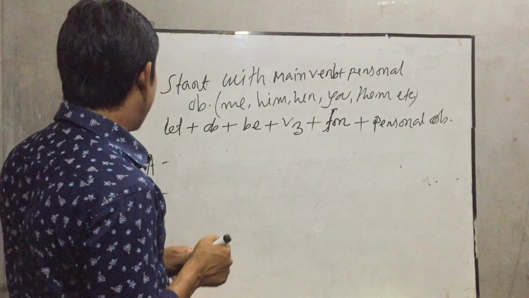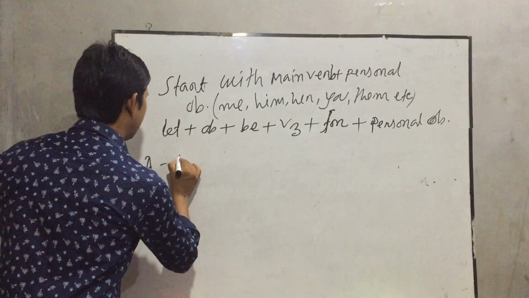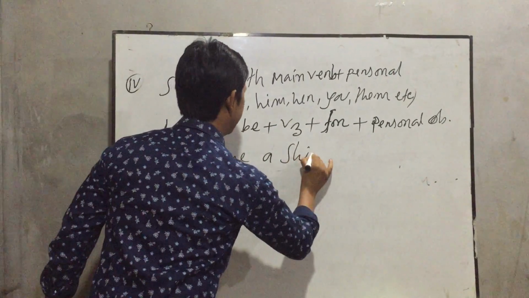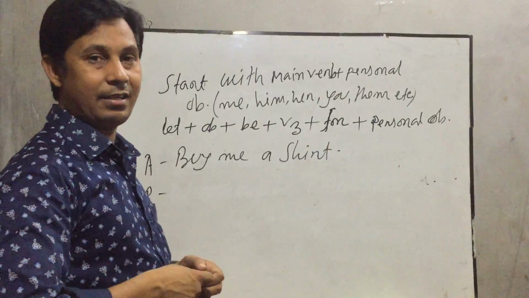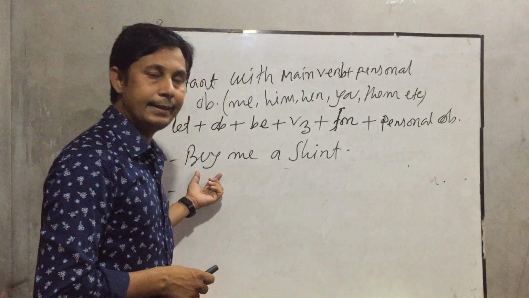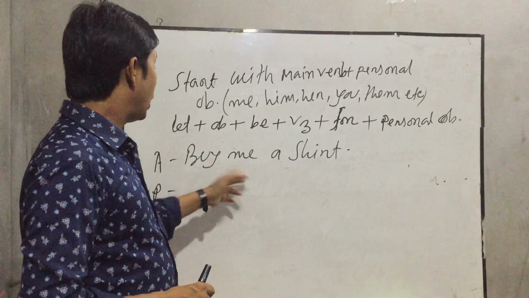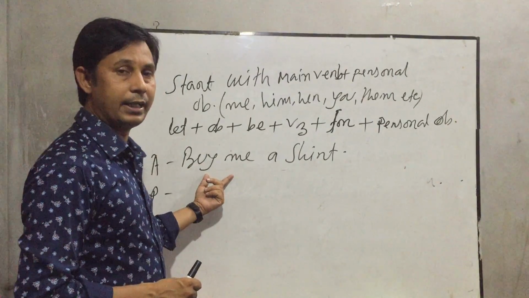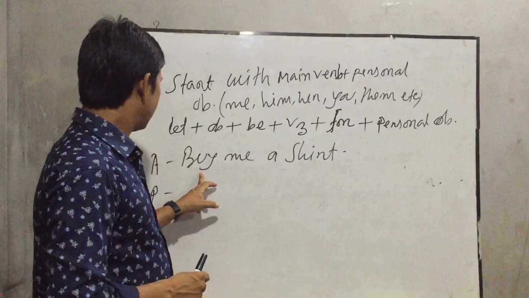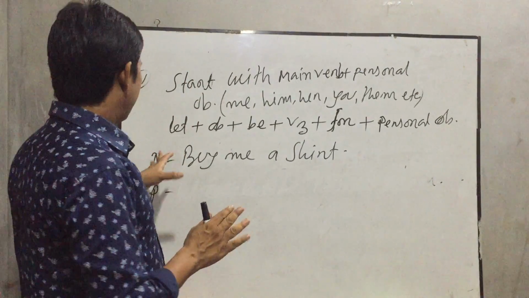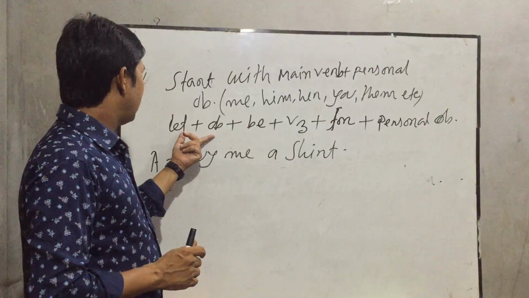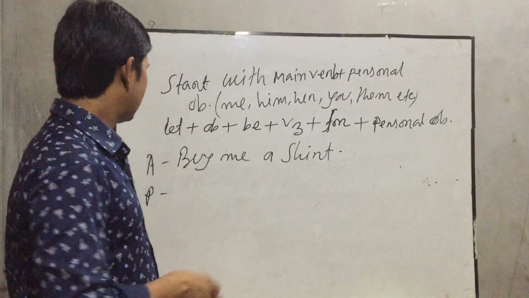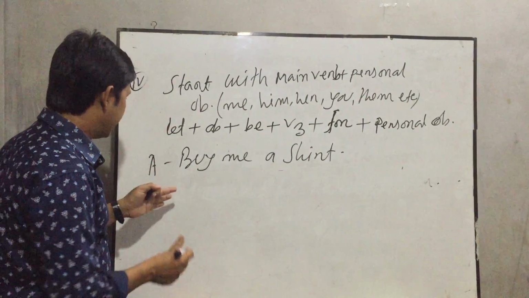I will show here. That means, buy me a shirt. Buy me a shirt. My dear students, here buy is the main verb or principal verb, with personal object me. So this is an imperative sentence. It starts with buy. So the structure will be let plus object plus be plus past participle form of verb, then for plus personal object. So very simple and easy in the passive voice.